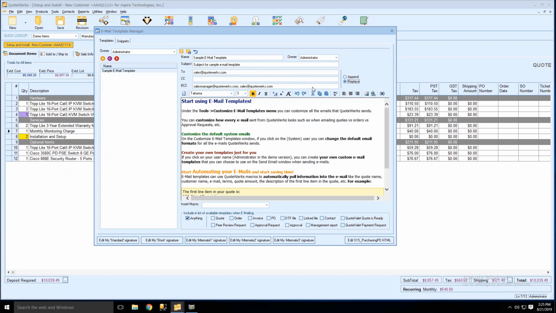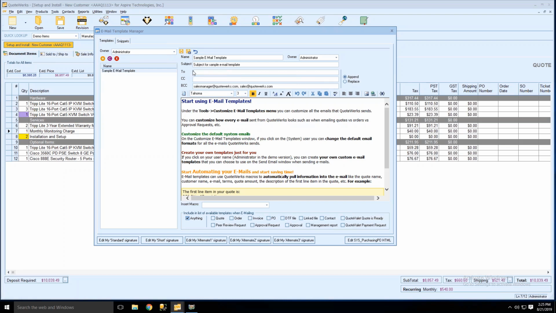So if you want to send an email to a specific user each time in the template, you'll use replace. But for most of you, you'll just use append, where you can BCC someone automatically, or if it's for your management team, you can add them to the To or the CC field. So a lot of flexibility with using that functionality.